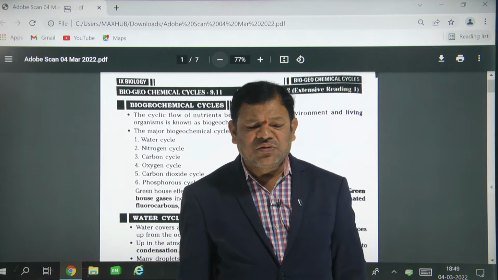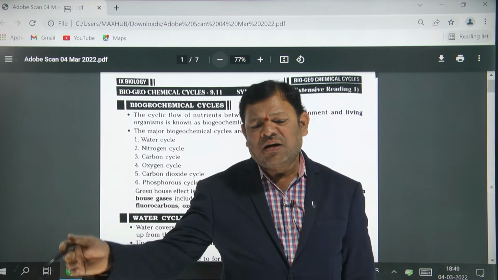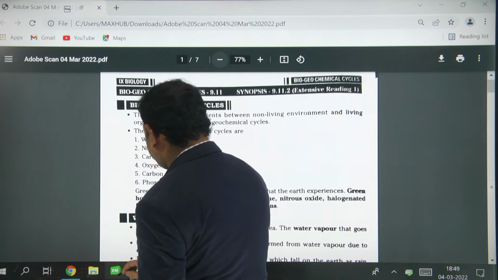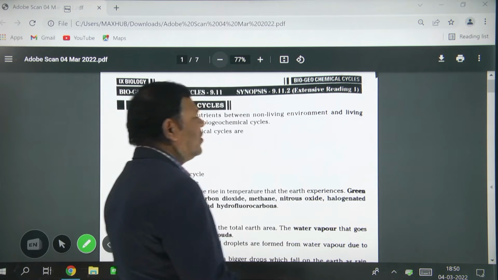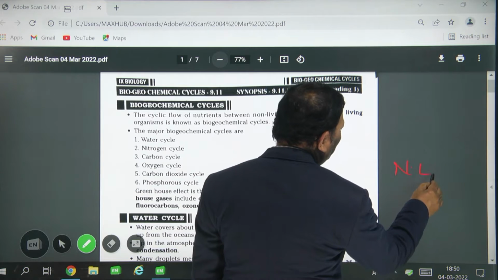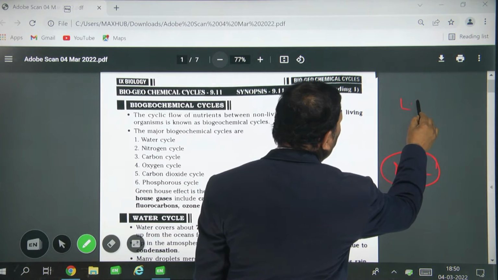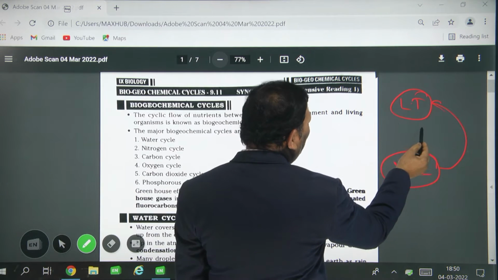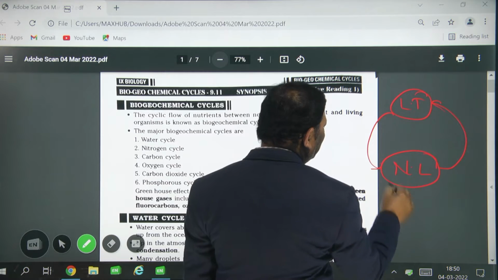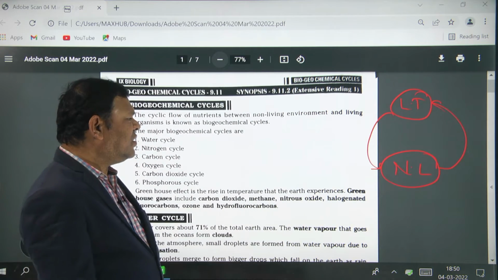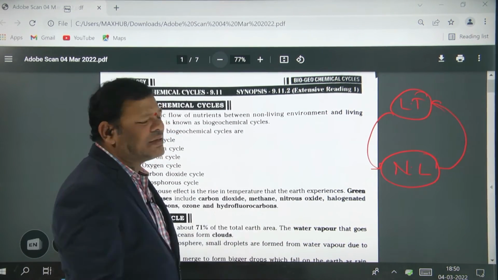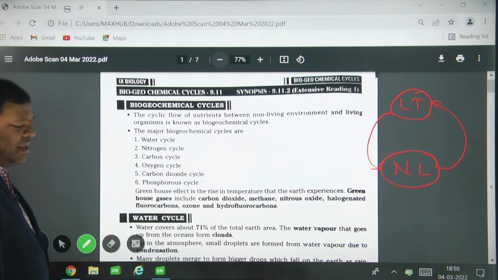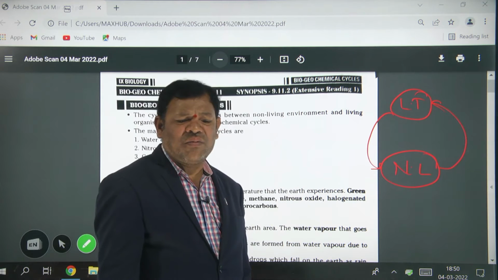So that means the nutrients go from the non-living things to the living things and back to the non-living things. The nutrients go through a cycle. That's why these are called biogeochemical cycles.